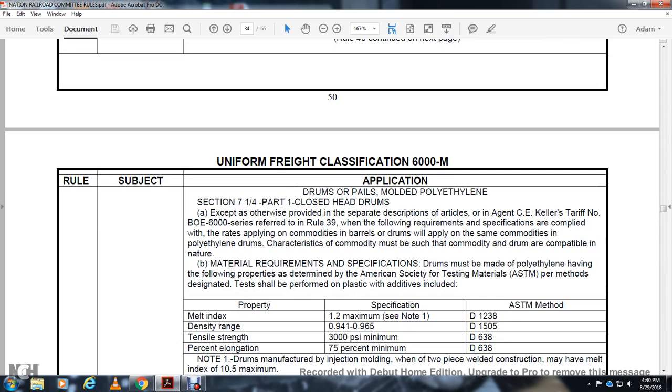Section 714, part drum pails, molded polyethylene. Section 1 and 7 1/4, part 1, closed head drums.